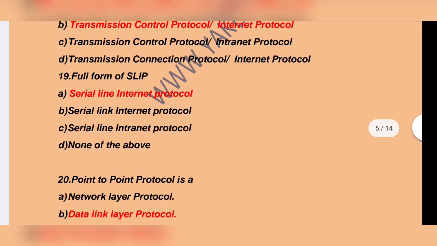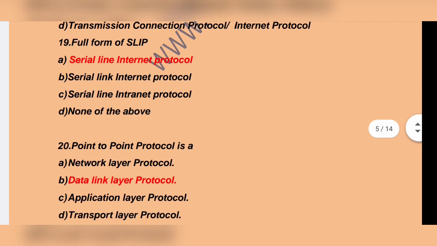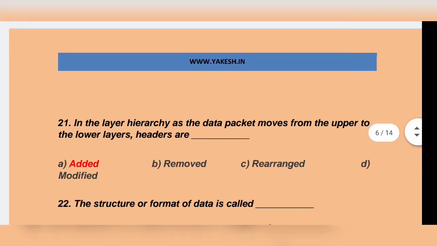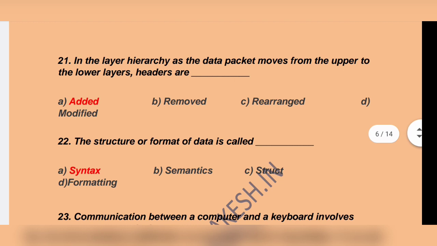Full form of SLIP. Serial Line Internet Protocol. Option A is the correct answer. Point-to-point protocol is dash. Point-to-point protocol is a data link layer protocol. Option B. In the layer hierarchy, as the data packets move from upper to lower layer, header of dash. Option A. Added is the correct answer.